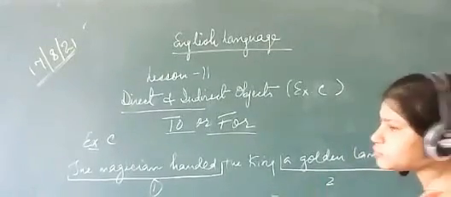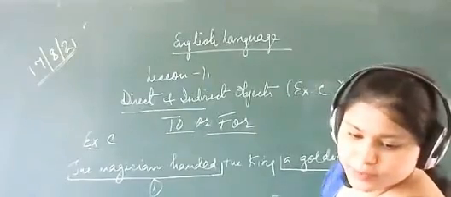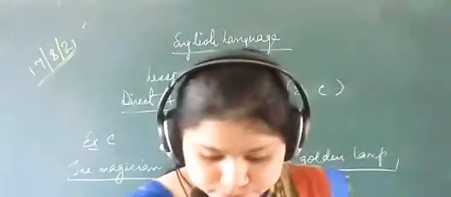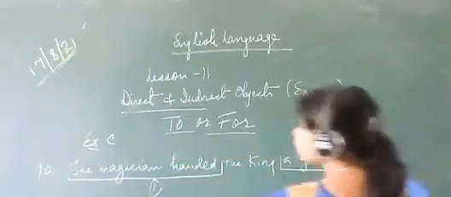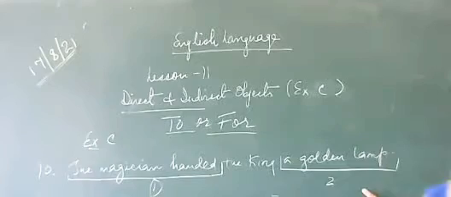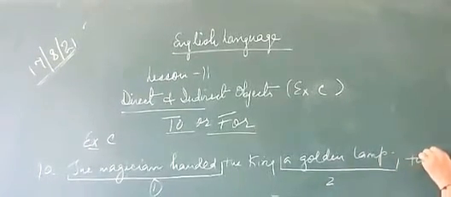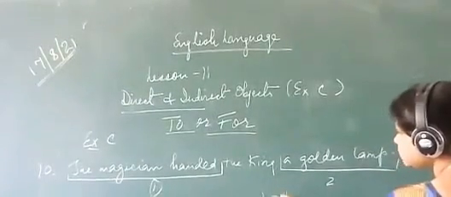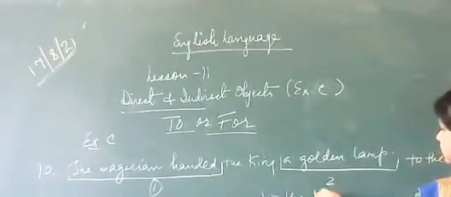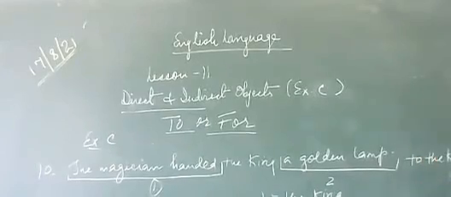Now to whom is he going to hand it? So that will be here. Yeah. Question number 10. The magician handed a golden lamp to whom? So answer will be, third will be to the king. Is that board visible? This will be third part. Clear?